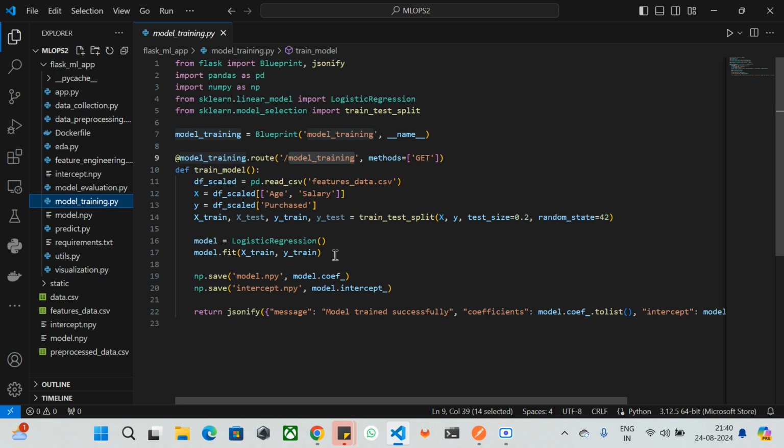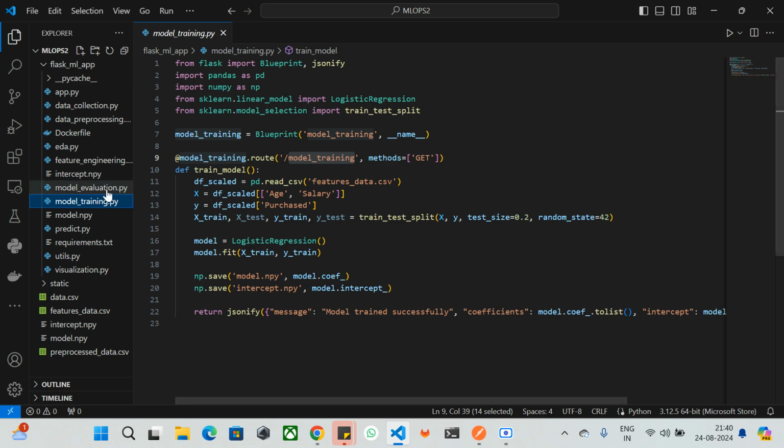And then I'm going to save the model parameters using np.save. I'm going to save the learned coefficients of the model as model.npy, and the intercept as model_intercept.npy, which is going to save the intercept terms. So after saving that, I'm going to write the response saying that, hey, model training is successful, and this is the coefficient, and it is going to give the coefficient values.